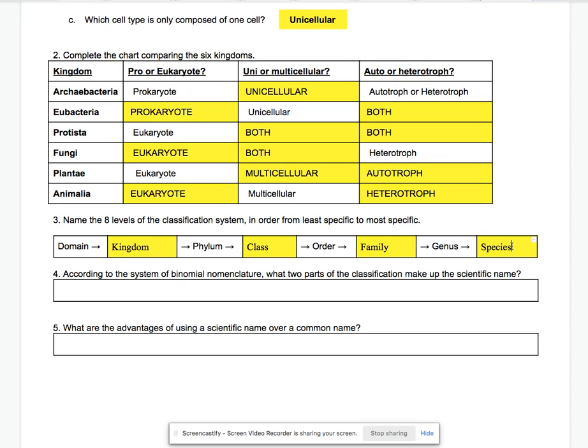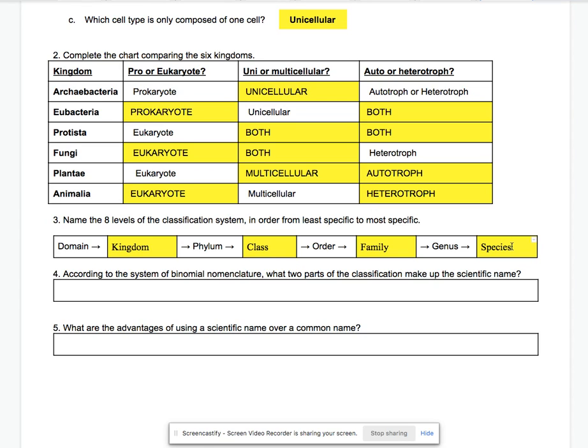Remember, there's a saying to help you remember this order. You could come up with your own, or you can use the one I use. Dear King Philip came over for good soup. Remember, acronyms are really helpful so that way you can remember the order when you're taking your test.